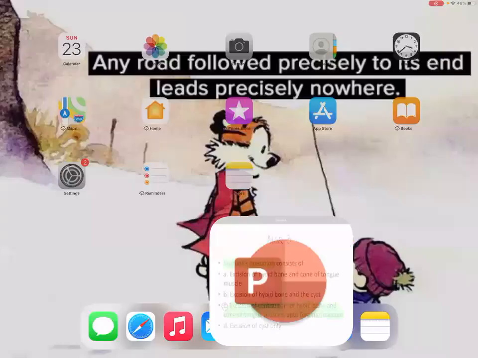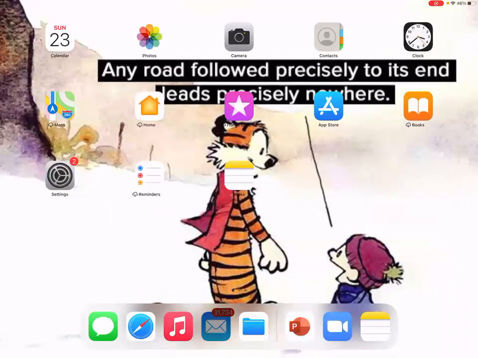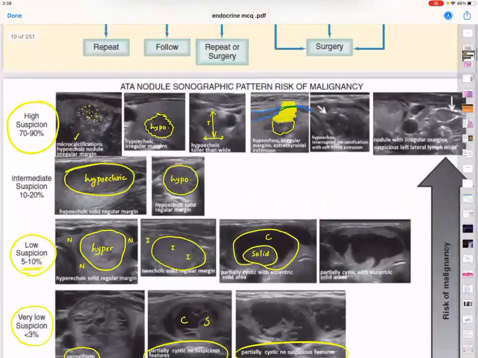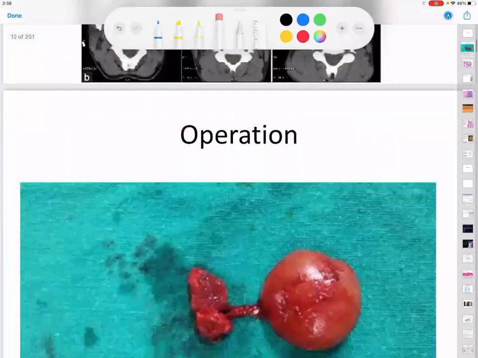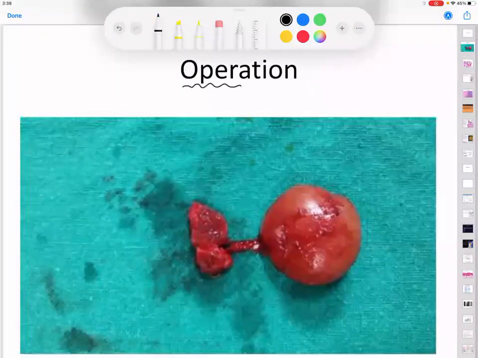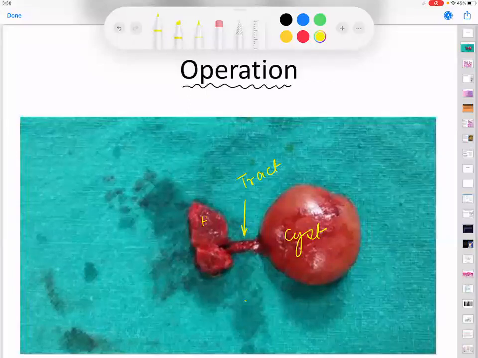Just a small MCQ point, doctor: what is this operation called? You can be given an image-based MCQ. What is this operation called? Sistrunk operation. Okay. What is this and what is that? You will be asked. This is the cyst. What is this part? Tract. What is this one? This is the hyoid. And these are the muscles, along with the tongue muscle. Very good.